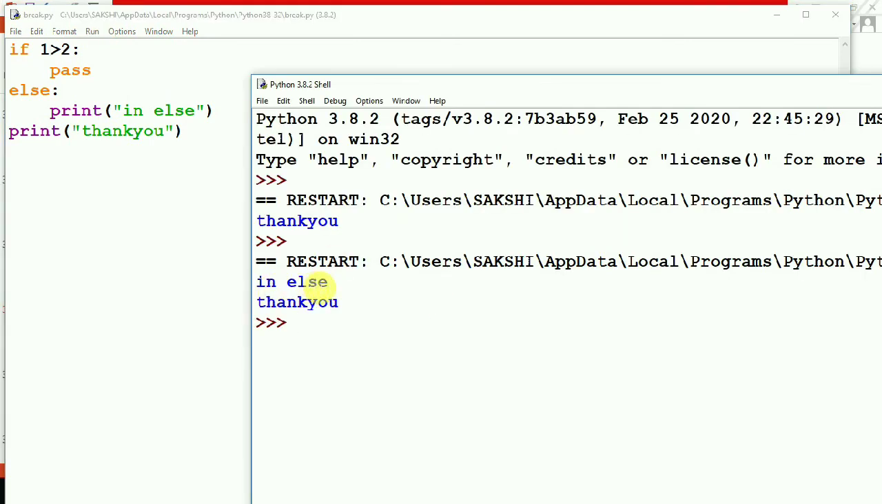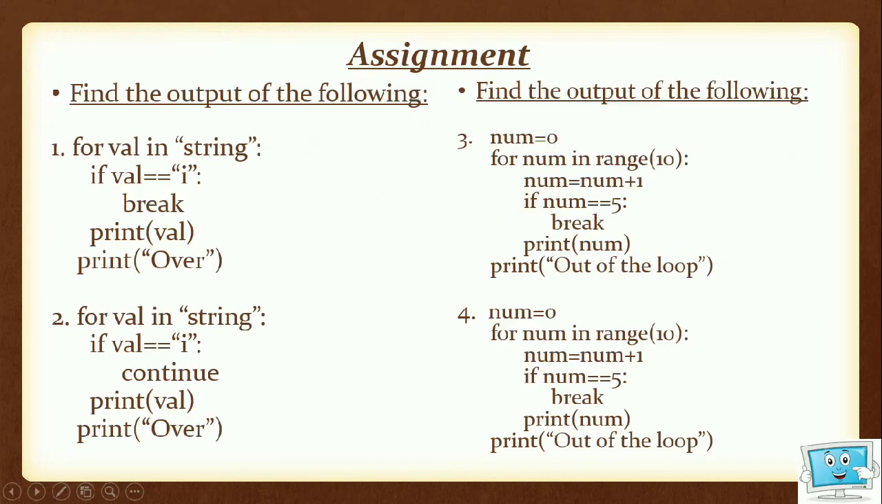Now you can see here the output is in else, thank you. 1 greater than 2, condition is false, so it will not go to the pass statement, it will go to the else statement and will print in else, and at last it will print thank you. So this is the way.